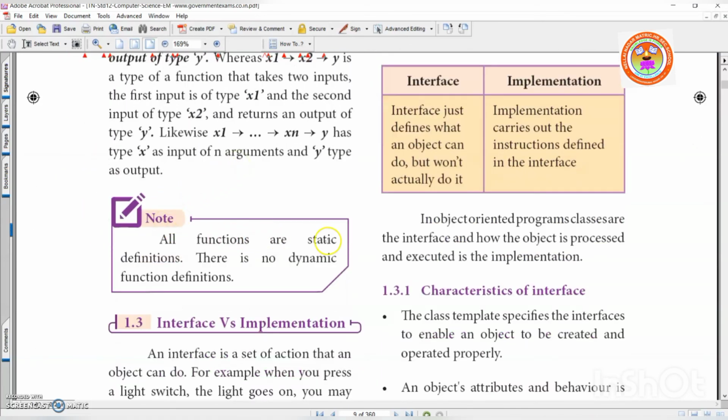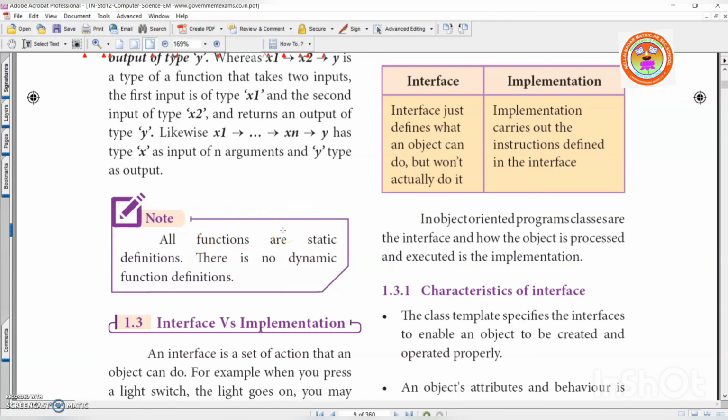Note, all the functions are static definitions. There is no dynamic function definition, right? That means you must specify the data type before. You must specify the data type. There is no dynamic function definition. That means you cannot declare the data type in between the program, in the middle of the program. There is no dynamic definition. Before itself, you should fix the data type.